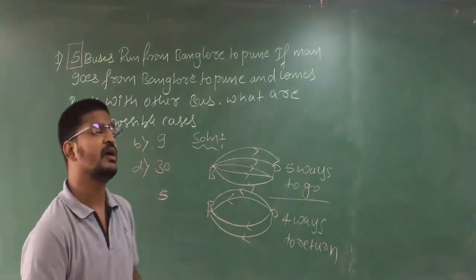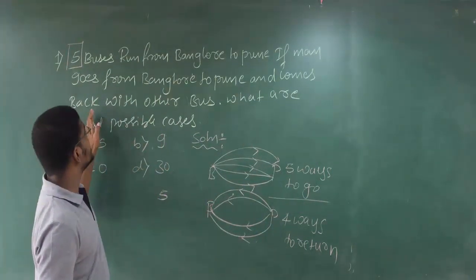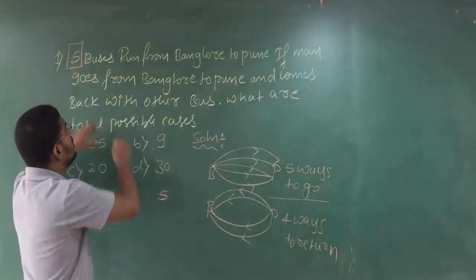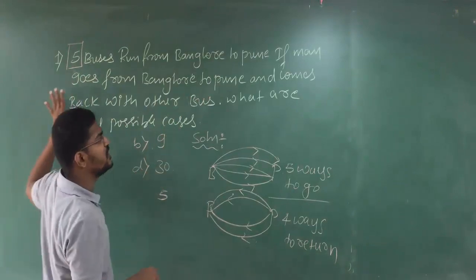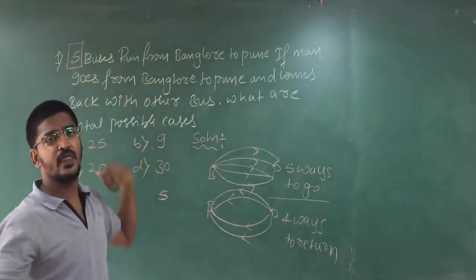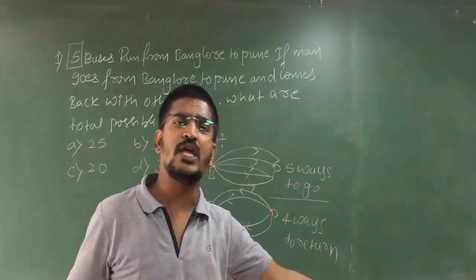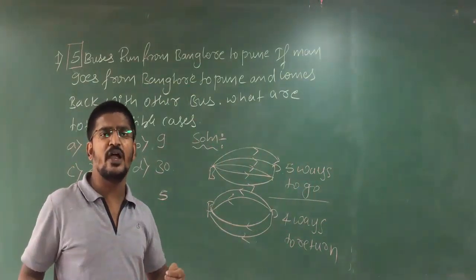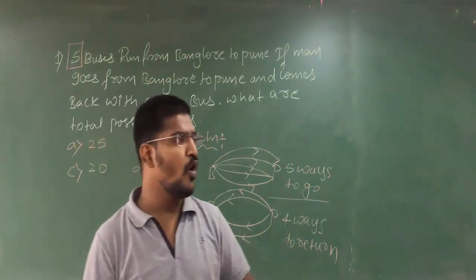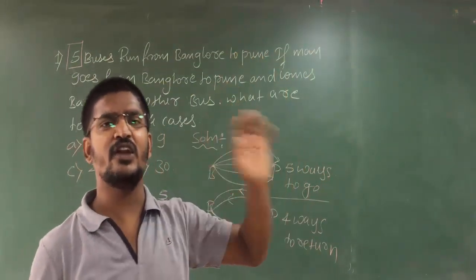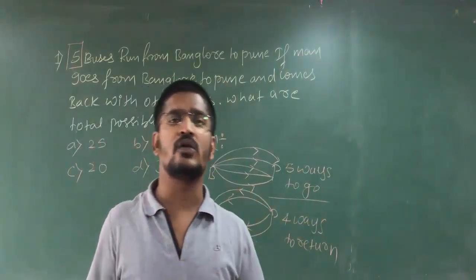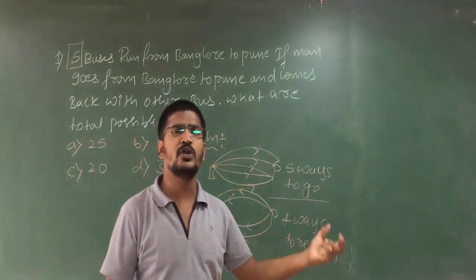That means, please remember, here the event is dependent. Are you getting my point? If this event has to be done, he has to go to Pune and he has to come back. After going to Pune, he has to return to Bangalore. So here the event is dependent. Clear? He can't go to Pune and live there. According to our problem, he has to go to Pune and he has to return to Bangalore. If he goes to Pune, if he comes back